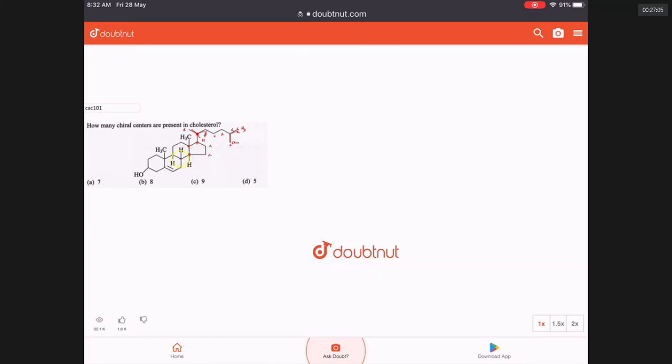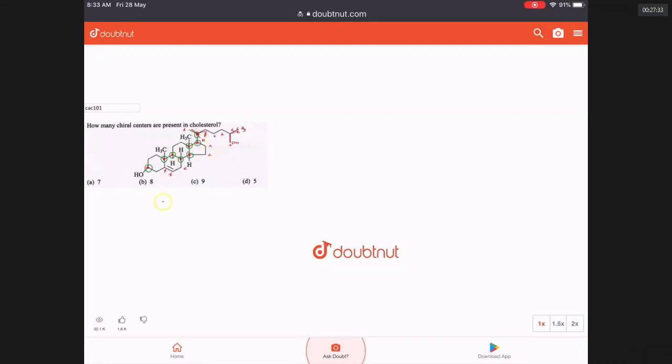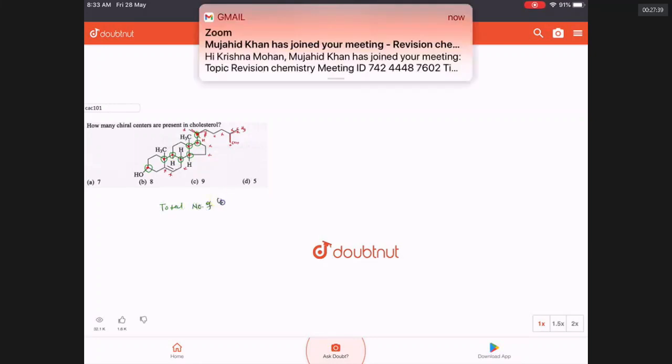Sir, the carbon attached to OH has only 3 different groups, no, sir? Please hear this explanation. Now what you are saying, sir, the carbon which is having OH is chiral, because one side the ring system is different from the other side. It is having OH, one side a different type of attachments, the other side a different type of attachments, and a hydrogen.